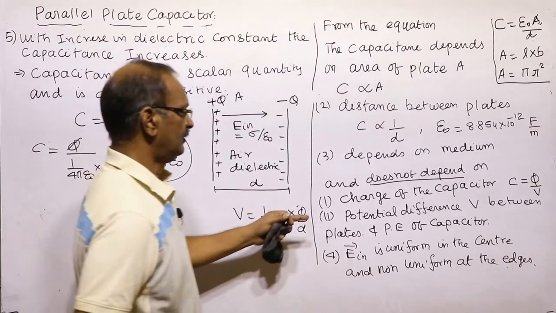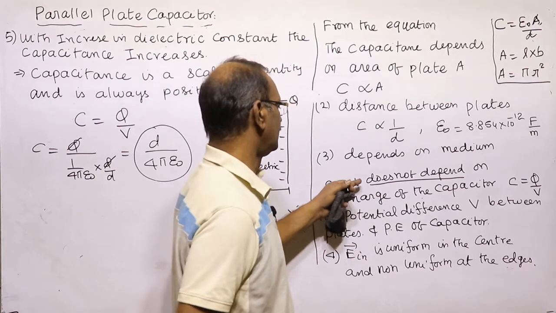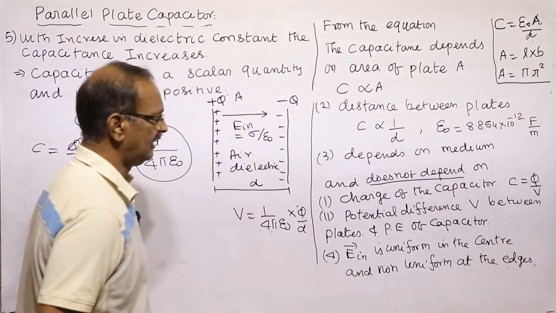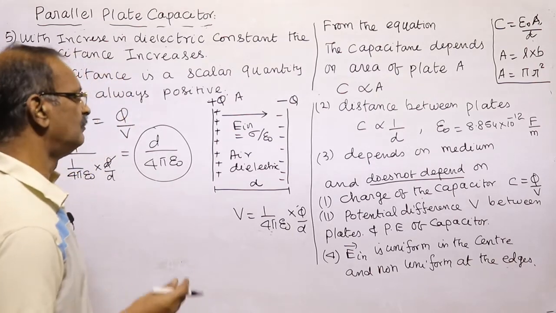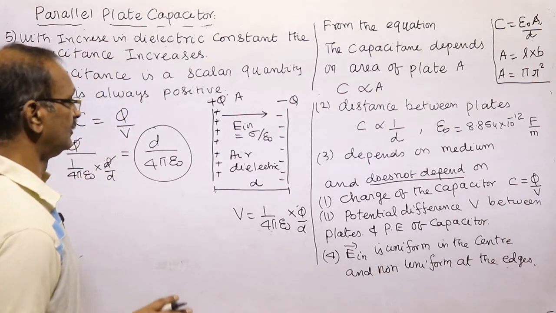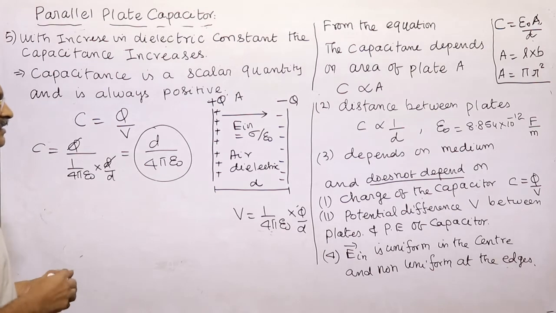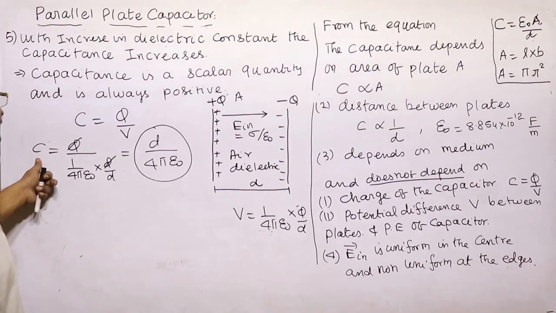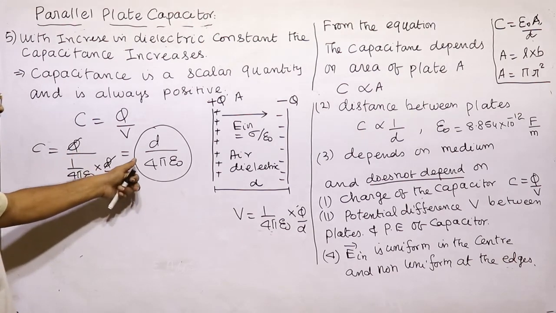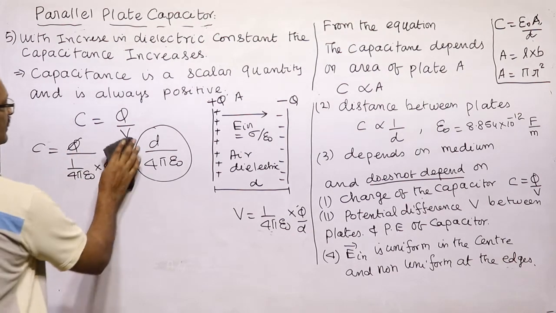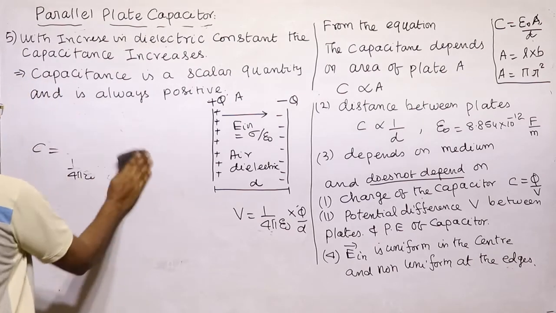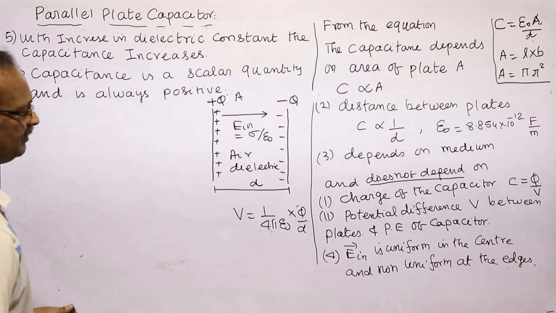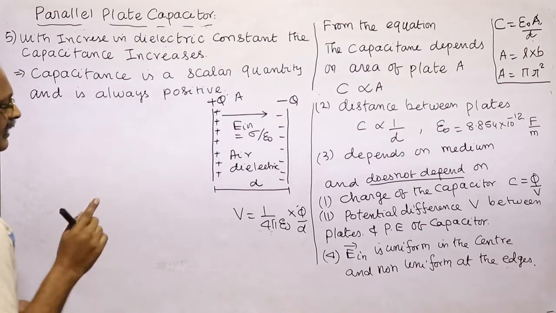Therefore the capacitance does not depend on the charge, the potential difference, or the potential energy of the capacitor, because in the expression for capacitance there are no terms regarding potential energy, potential or charge.